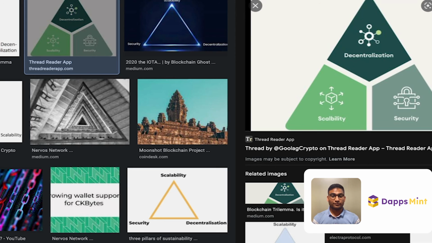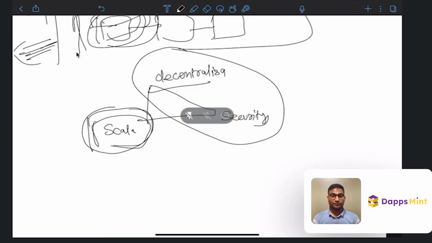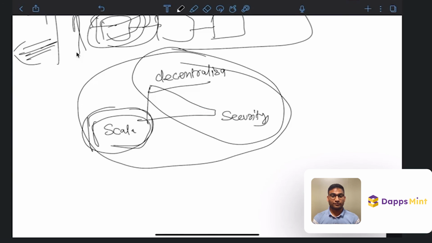So many people think, currently at least, that this problem is insolvable. We cannot achieve all three things. We cannot create something that is very decentralized, meaning thousands and thousands of people are participating, and is secure as well, and scalable as well. There cannot be a network which accomplishes all three.